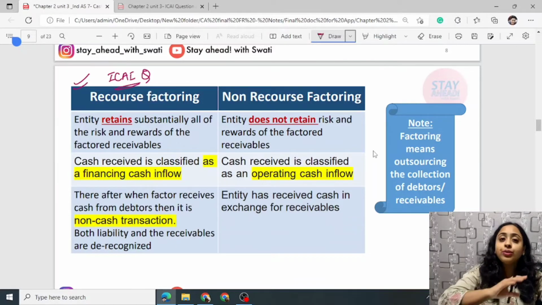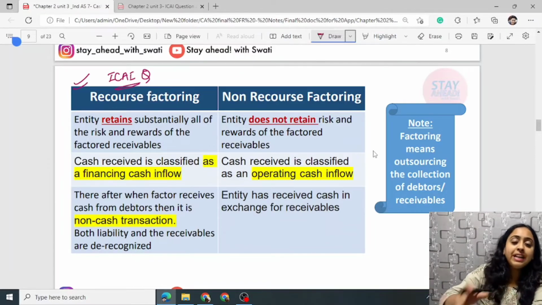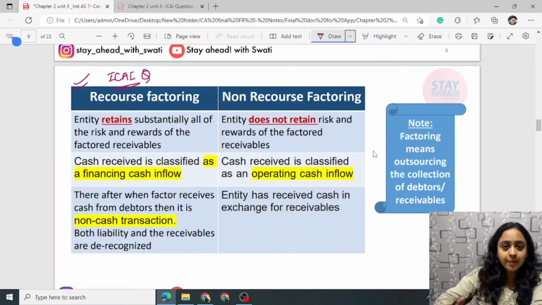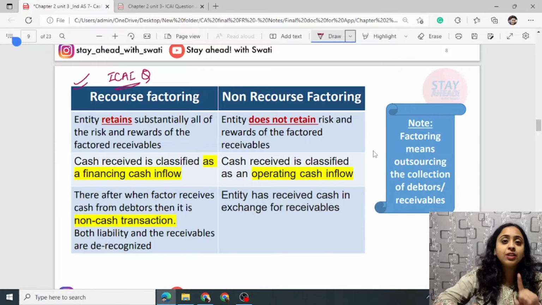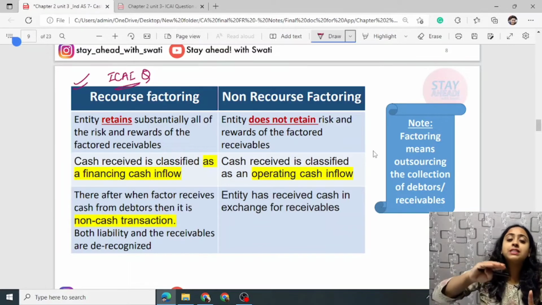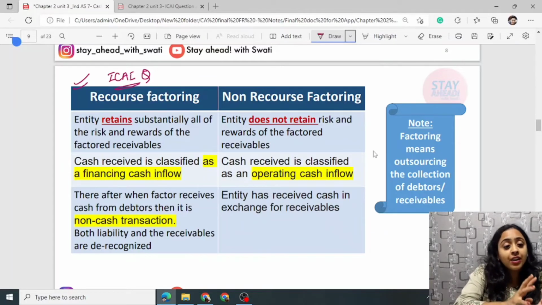So what you do, you simply give your debtors list, that particular entity will encash it for you, bring cash in return for the debtors. Now, this can be done in two ways. Either you as an entity can hold all the risk and reward, all the bad debts and all the surplus collected is your responsibility. So this pattern is known as recourse factoring.